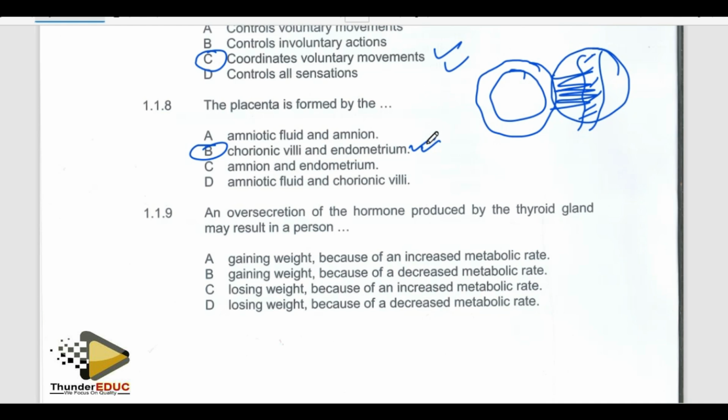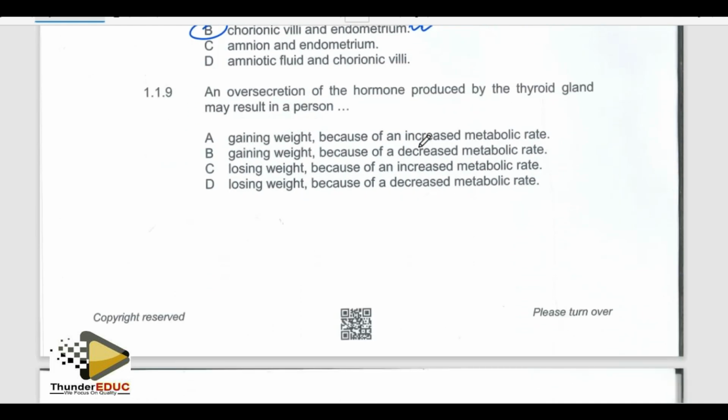Let's go to the next question. Oversecretion of a hormone produced by the thyroid gland may result in a person. Which hormone is that? First ask yourself, which hormone is that?